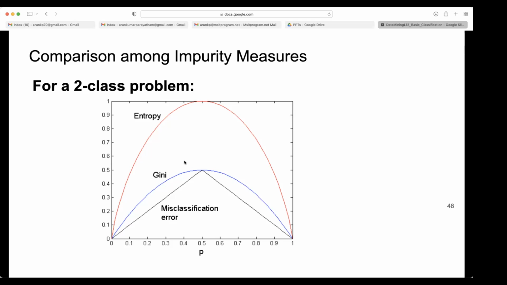Already we have seen that C4.5 uses entropy split. Gini is used in CART algorithms. So we should know what algorithm is used. Do we get a different result when we use a different algorithm? Their approaches are different, so we may tend to get different results. That is what we should know at least.